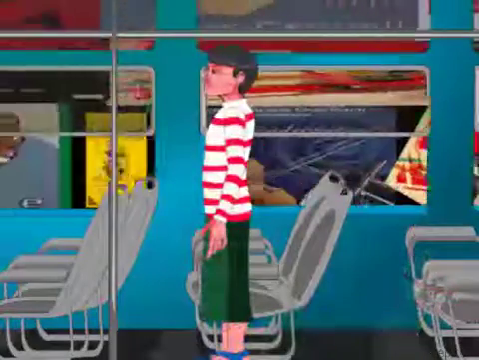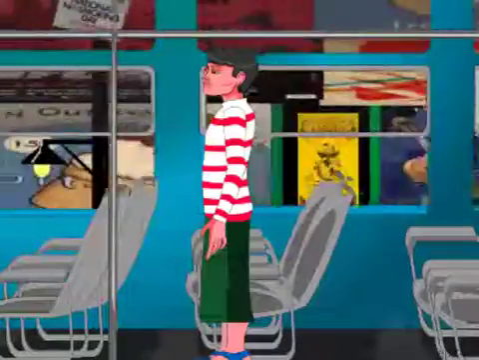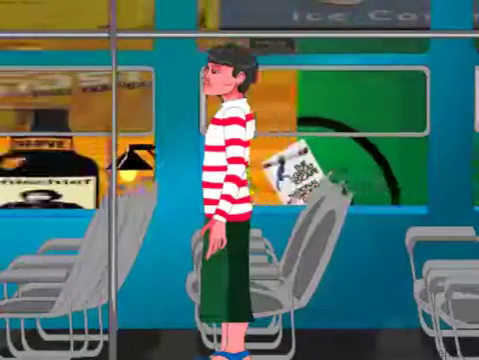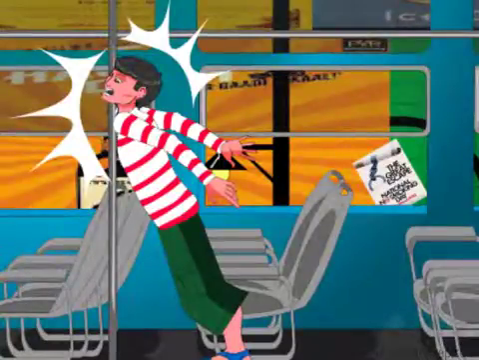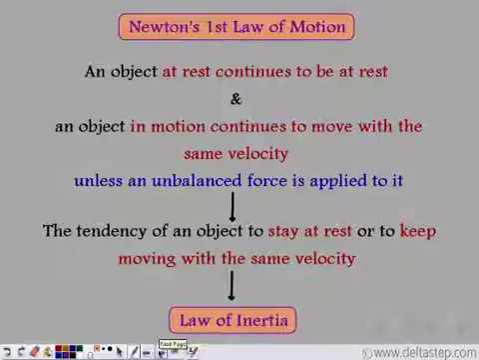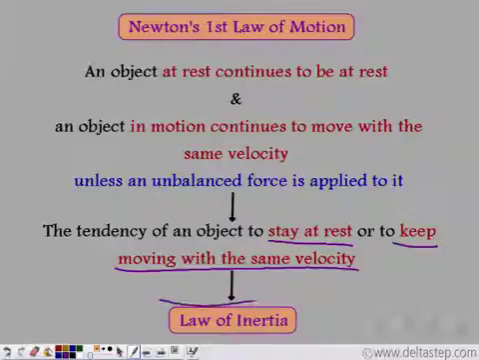Similarly, in a moving bus, your body is also in a state of motion. Now when the driver suddenly applies brakes, your body resists coming to rest due to inertia of motion, and hence you fall forwards. So Newton's first law of motion can be interpreted in terms of the tendency of an object to stay at rest or to keep moving with the same velocity. And hence, Newton's first law is also known as the law of inertia.